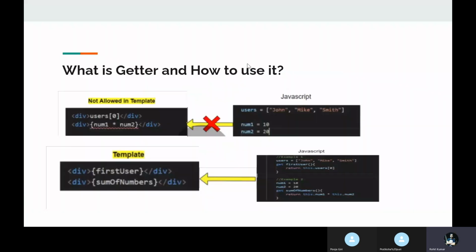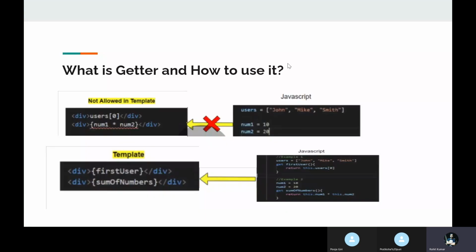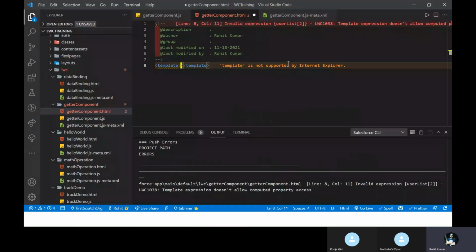Let me show you with a slide. Like user John Mike Smith, and I want to use this user, but we cannot use this. Here you can see, this is invalid. This is the first example. The same thing you can apply with two numbers. Let me show you this one and remove this curly bracket from here.